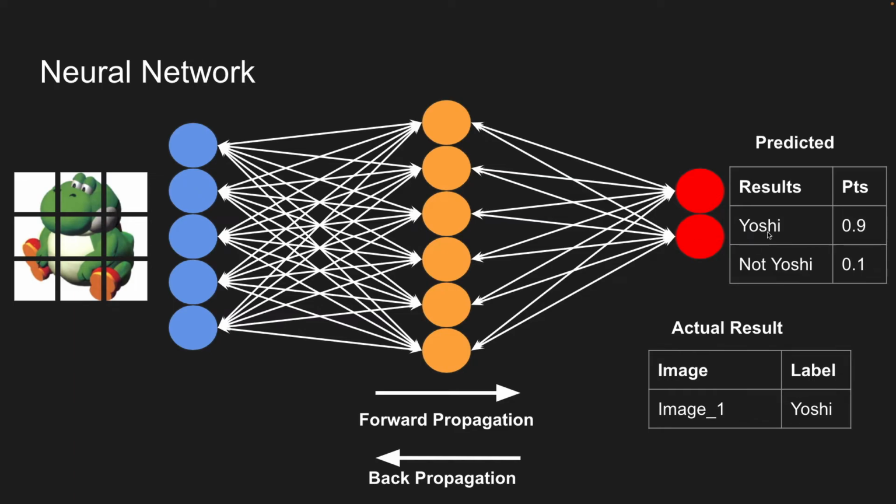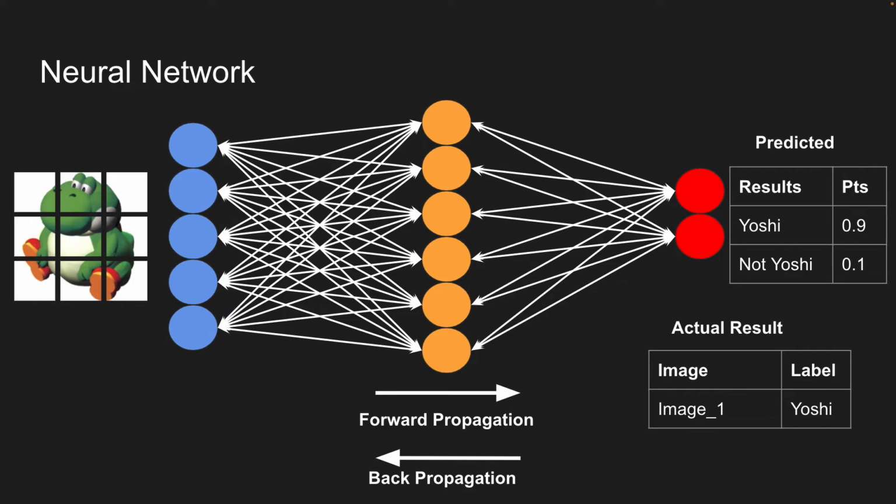In this case, we finally got Yoshi to 90% and not Yoshi to 10%. As we know, it's hard to get to 100% most of the time when you work with machine learning. Sometimes 90% is pretty high, but we'll go on.